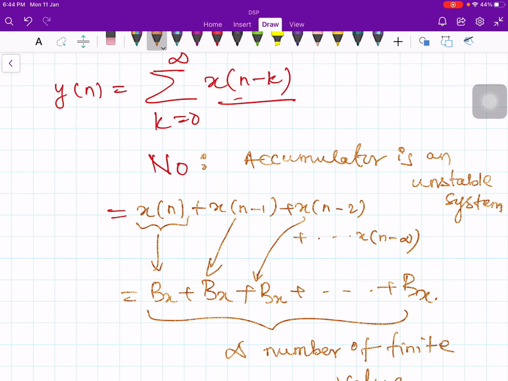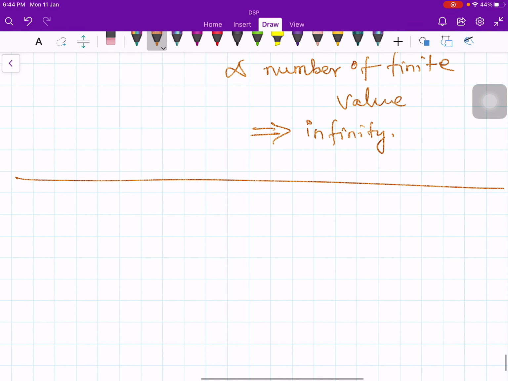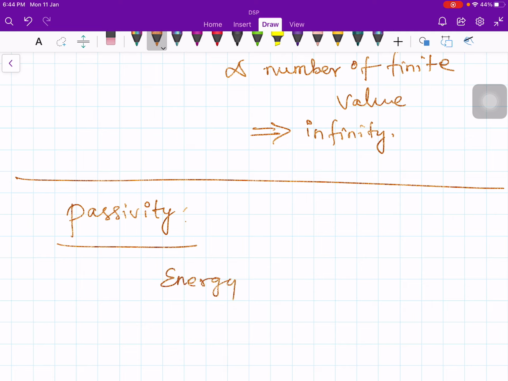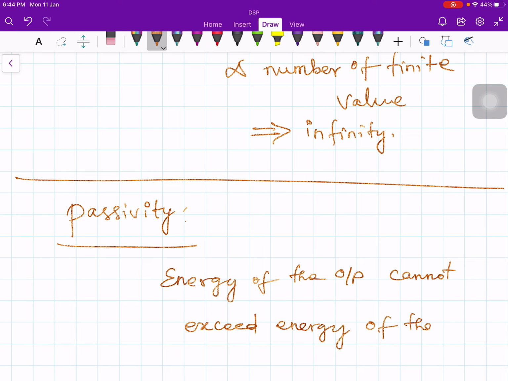Okay, and the next classification is passivity. The concept of passivity is very similar to that in analog systems. That is, the energy of the output cannot exceed the energy of the input. It is very obvious, right? Energy of the output cannot exceed the energy of the input.